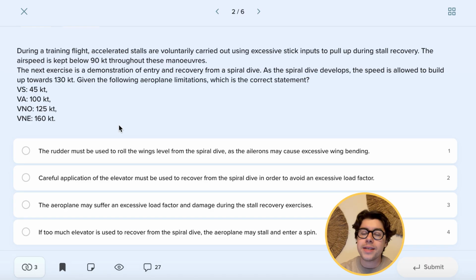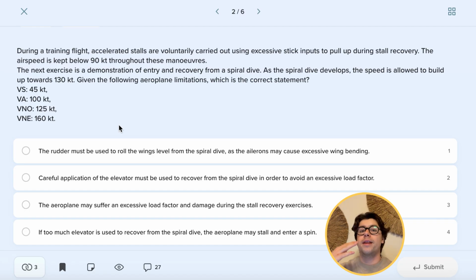The VA is a speed which guarantees that the aircraft will stall before it goes into an overload situation, meaning where the loads on your aircraft are bigger than the maximum structural loads allowed. So the VA makes sure that if you're flying below that speed, you will basically not overstress the airframe because the aircraft stalls before that happens.